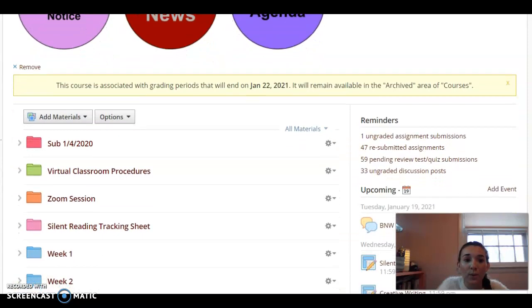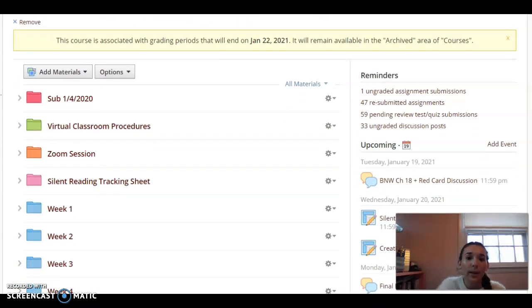Alrighty. So as we scroll down a little bit, we can see that we have several different folders. The folders that we are looking at are this red one at the top. That red folder is for any time that I would be absent and you would have a substitute instructor. That folder would be what you would be using. So it would be sub and then the date that I would not be in class with you. It will include any materials that you will need for that class period, along with a video that goes over the expectations for that class period when I cannot be with you.